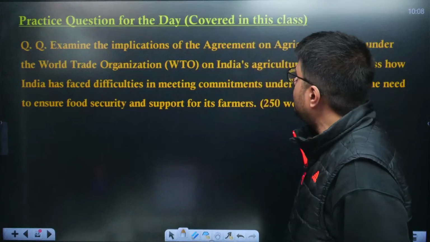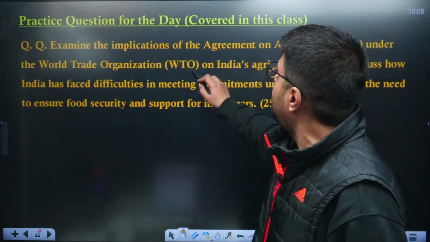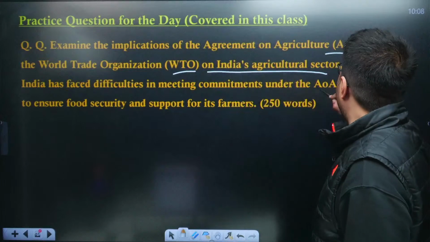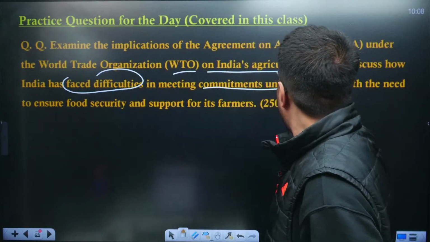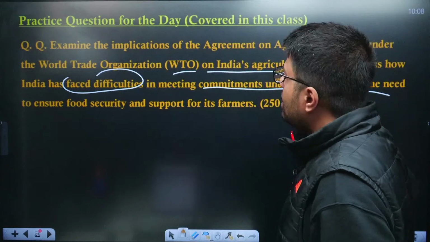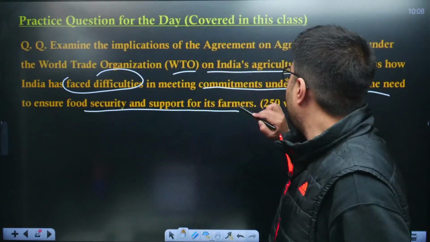Now, before the end of today's session, I'll also be taking up this mains question. Examine the implications of the Agreement on Agriculture under the WTO on India's agricultural sector, and discuss how India has faced difficulties in meeting the commitments of AOA with the need of ensuring food security and support to its farmers.